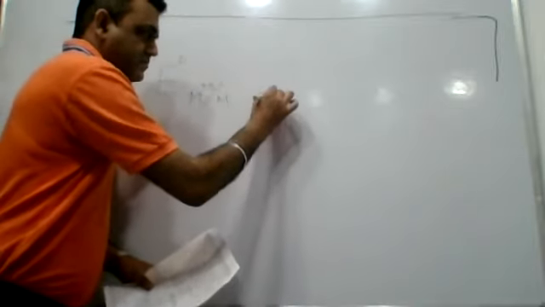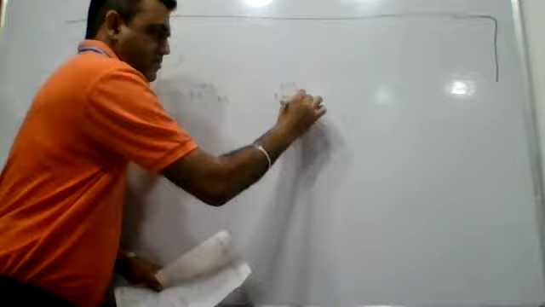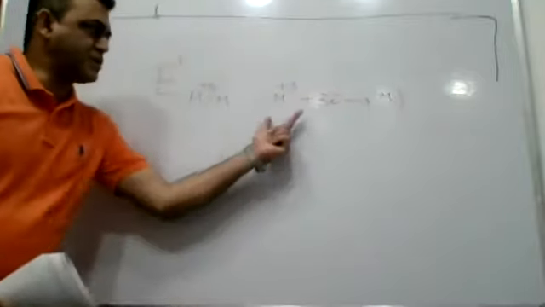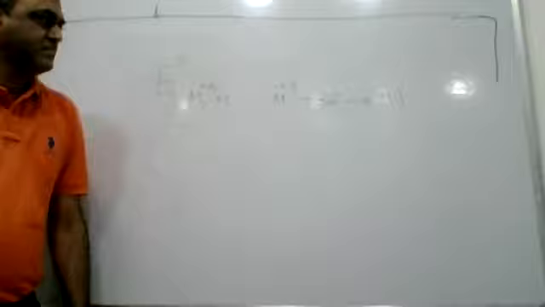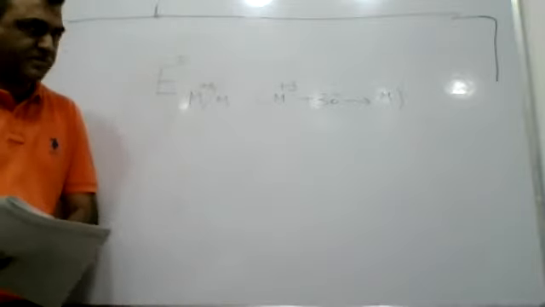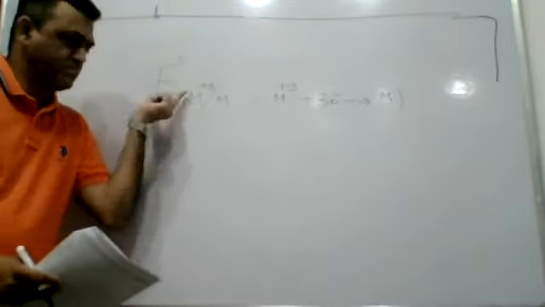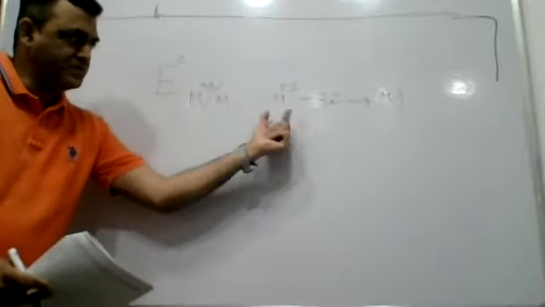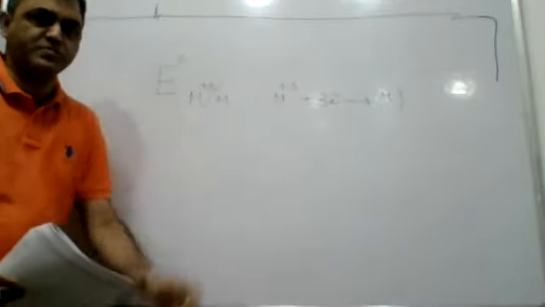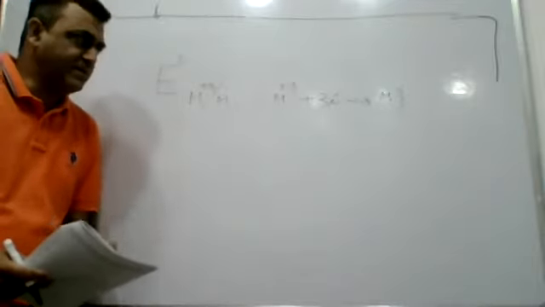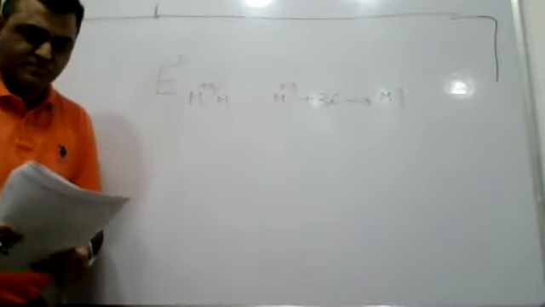This means the ability to undergo this reaction. The magnitude of the standard electrode potential corresponds to the ability of the ion to get reduced. The higher the electrode potential, the greater the ability to be reduced, and vice versa.